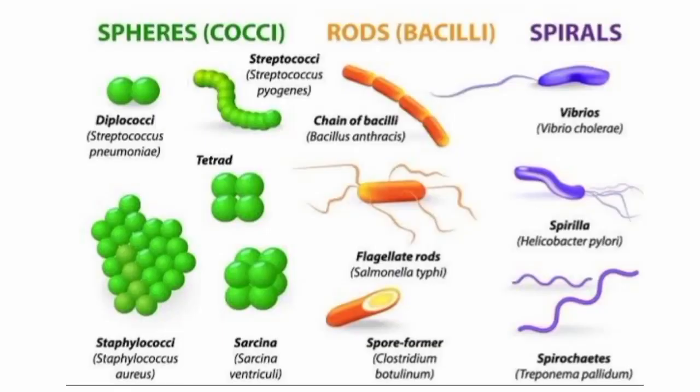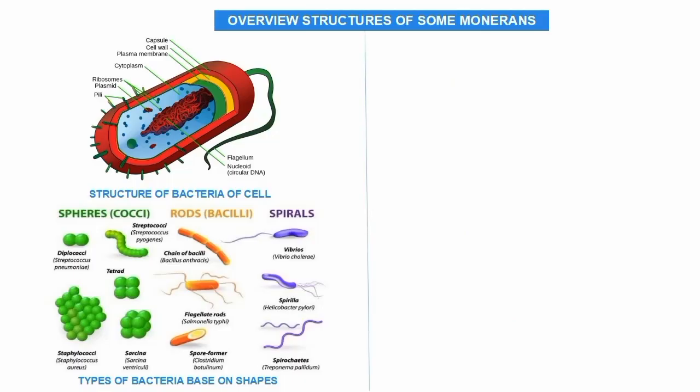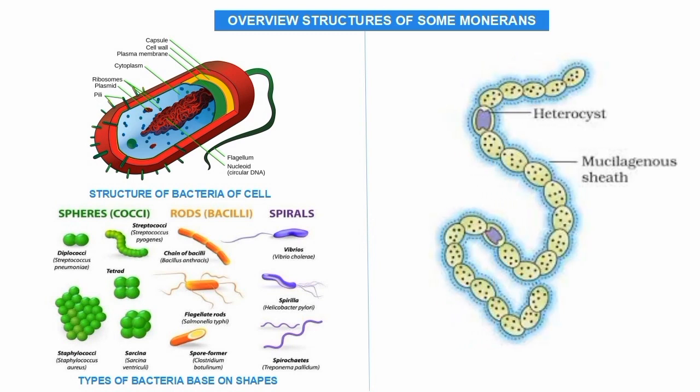That is bacteria, and the shapes of bacteria. Bacteria have sphere shapes, rod shapes, and spiral shapes. The sphere is called cocci, and the rod shape is called bacilli. There are also diplo, tetrad, staphylococcus and sarcina forms, chains of bacilli, and flagellated rods, which are bacilli that have flagella. The spiral shapes include vibrio, spirillum, and spirochetes. These are typical shapes of bacteria. You need to remember them. So this is just a review.